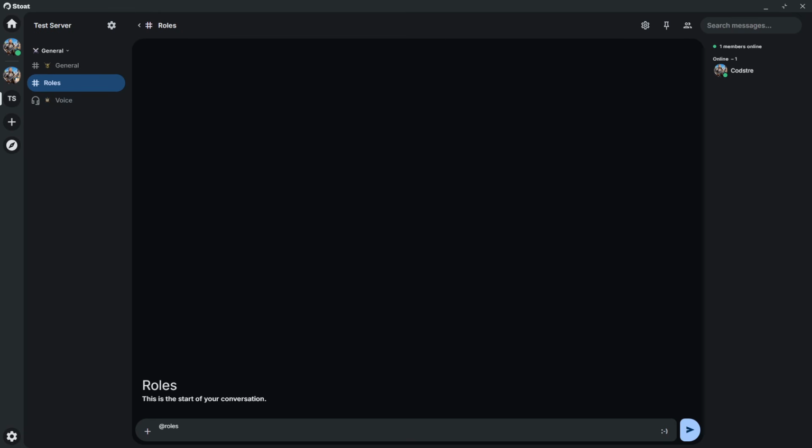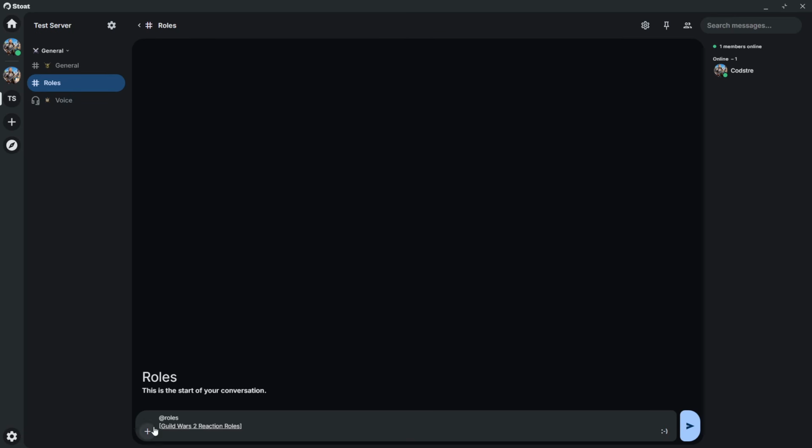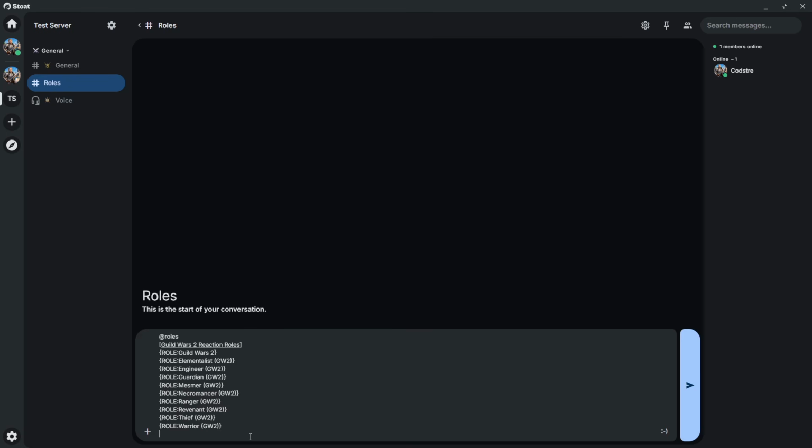Okay, so basically you're going to want to make sure that you have the text that you want. So like if I was doing Guild Wars 2 reaction roles, you would do a bracket, Guild Wars 2 reaction roles in a bracket. And then you would put in, this is just what I've used for mine to make it super simple. Basically, it's just all the classes. So instead of it showing Guild Wars 2, unless you don't choose a class that you main on my main server, you just get the Guild Wars 2 role that'll appear next to your name. That's all that it does.